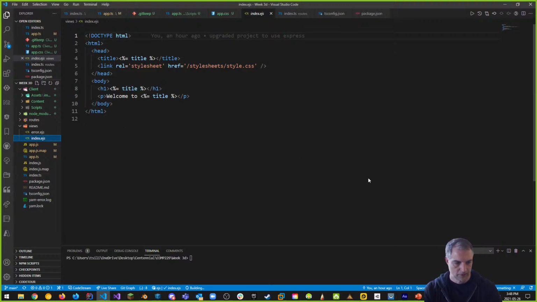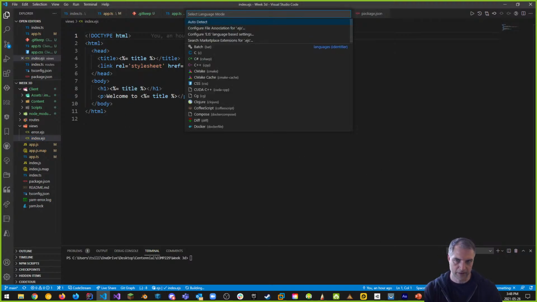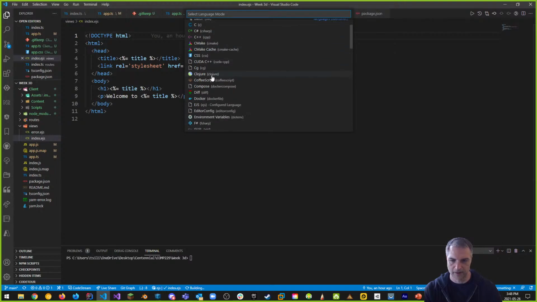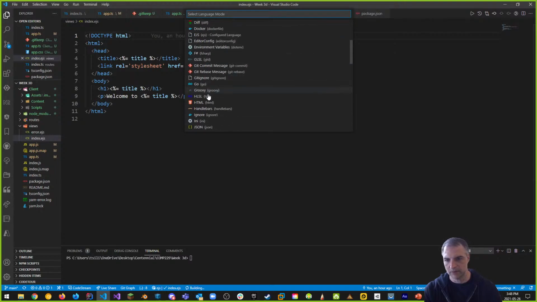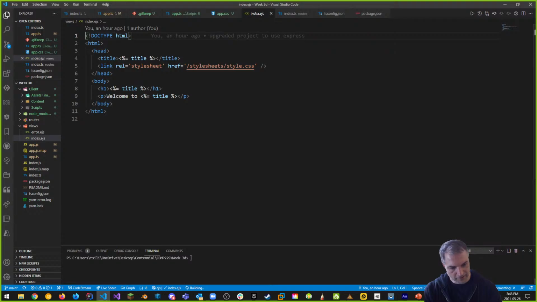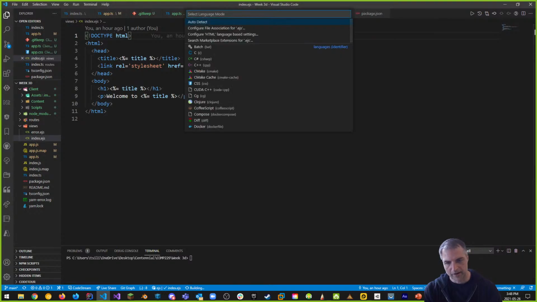So let's use a couple things. I'm going to change from EJS. I'm going to see that I can move this to HTML. Again, I clicked down here because remember I installed EJS language support for Visual Studio Code last week, and it detected this thing as an .ejs file, not an HTML file.